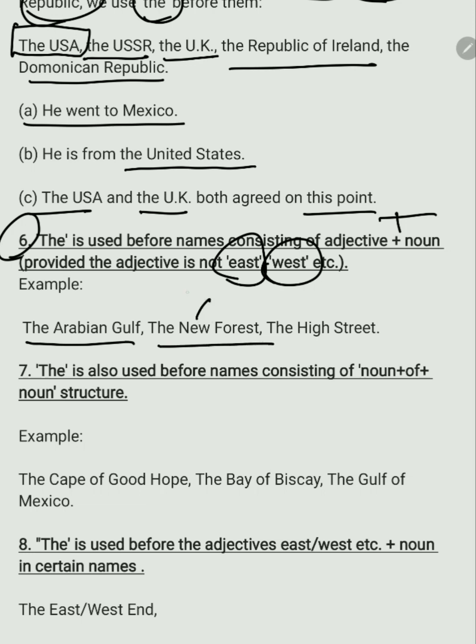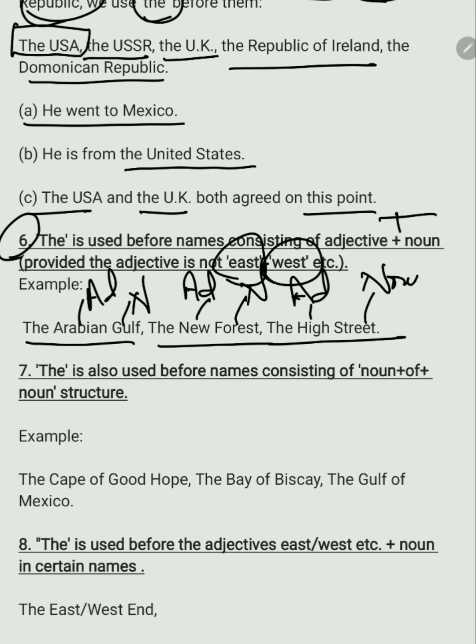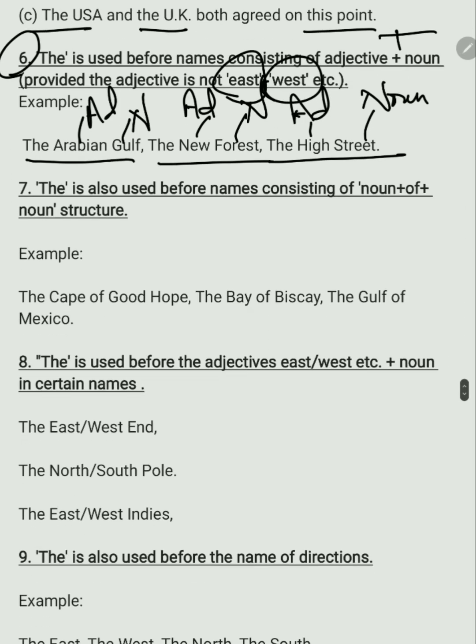Now, new is an adjective, Arabian is again an adjective, Gulf is a noun, forest is a noun. The High Street, high is an adjective, and street is a noun. So, in this combination, you will use the.